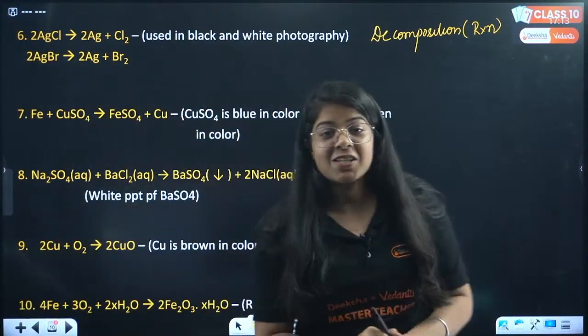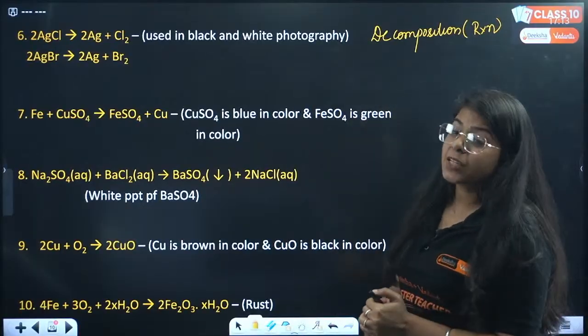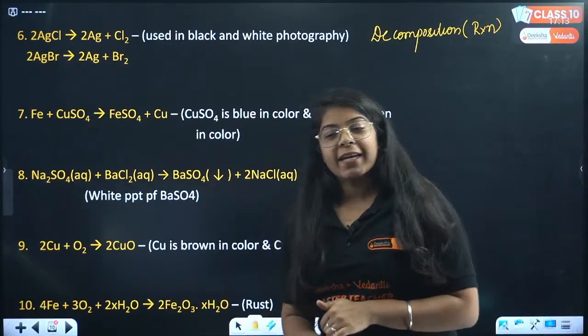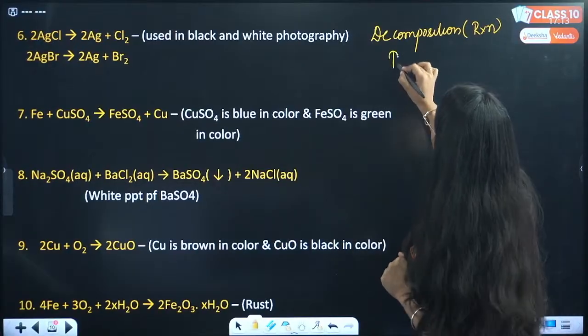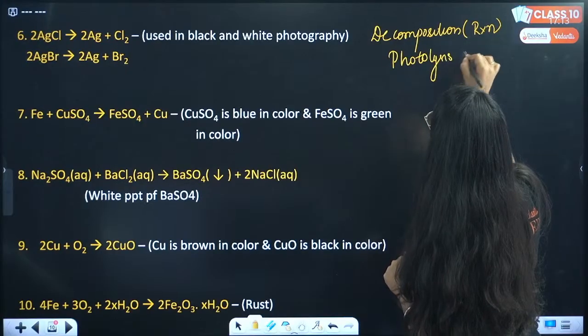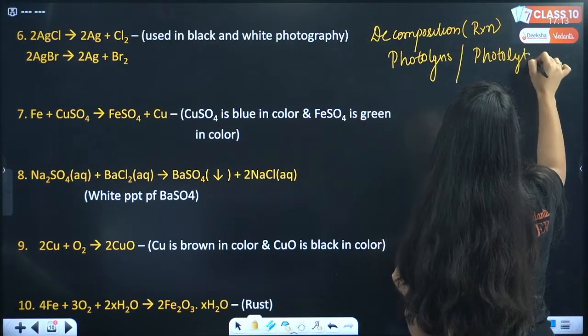Okay, wait Sachin, we are still at 6. Okay, so that is photolytic decomposition. Great. Sachin is correct. Actually, this is photolytic, or we can also call it photolysis or photolytic decomposition.